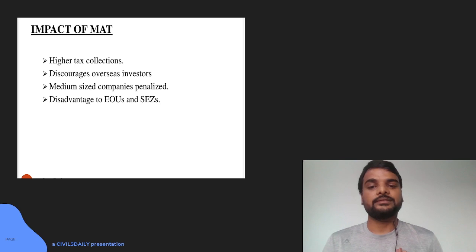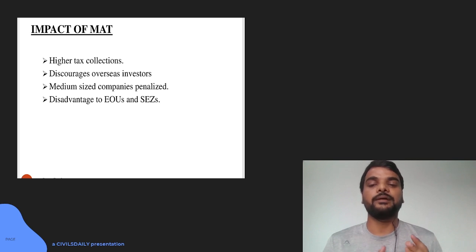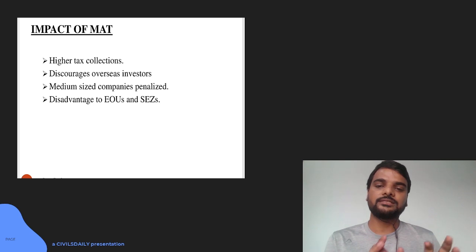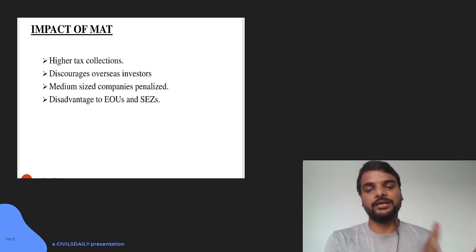But now, since corporate tax itself has been reduced to 22% and MAT is around 18.5%, there will be a situation where under MAT you are paying more tax than you would actually have been paying under the income tax. So now the government has a system where you will get a MAT credit, that is MAT tax minus the tax assessed under the Income Tax Act.